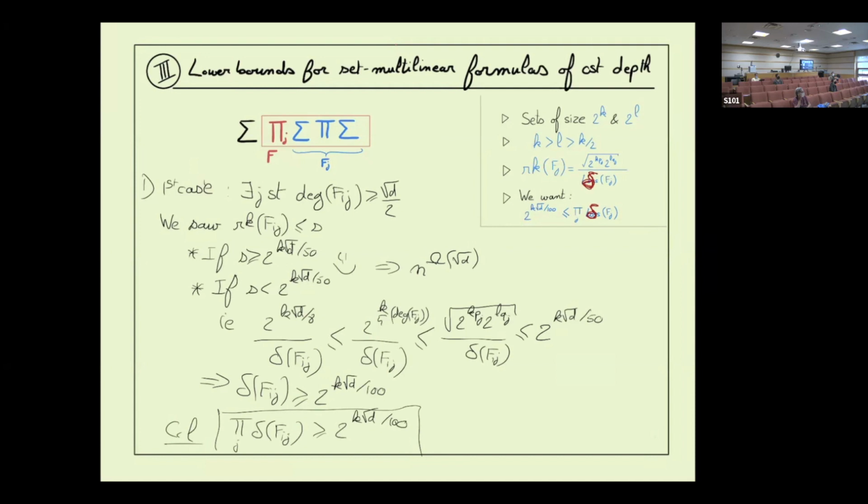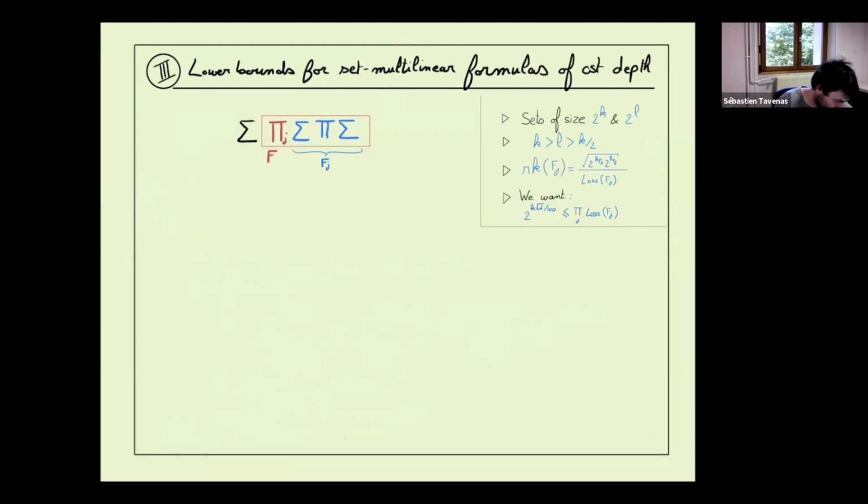So this is like in the intuition before. If any one of the Fj computes a polynomial of high degree, bigger than roughly root t, then you lose immediately in the rank and you're happy. Exactly. And it's finished. And so the last case.